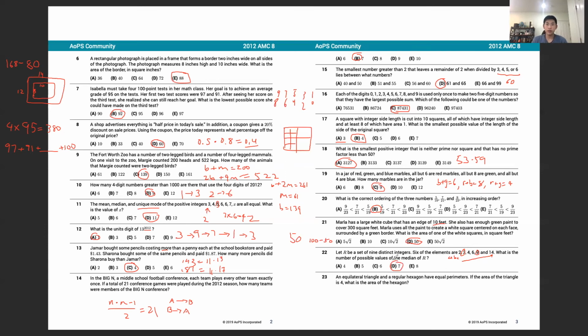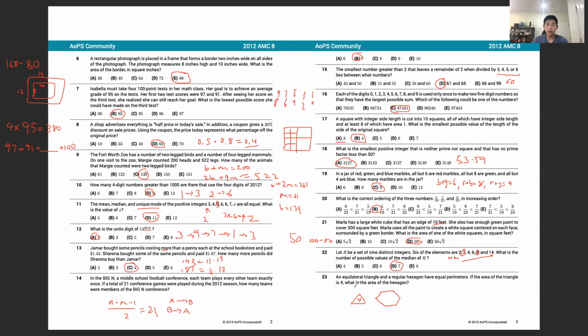Problem 23. An equilateral triangle and a regular hexagon have equal perimeters. If the area of the triangle is 4, what is the area of the hexagon? So let's draw a triangle and a hexagon. So we know that the area of the triangle is 4, and we know that they have equal perimeters.